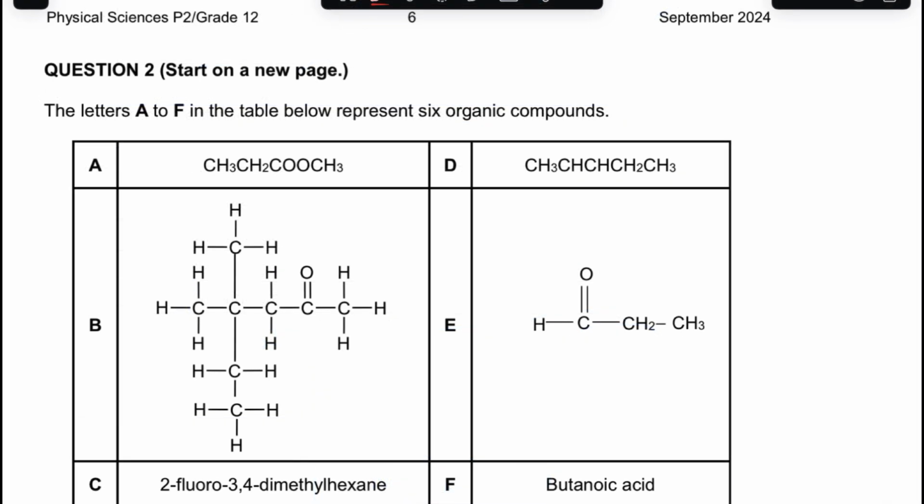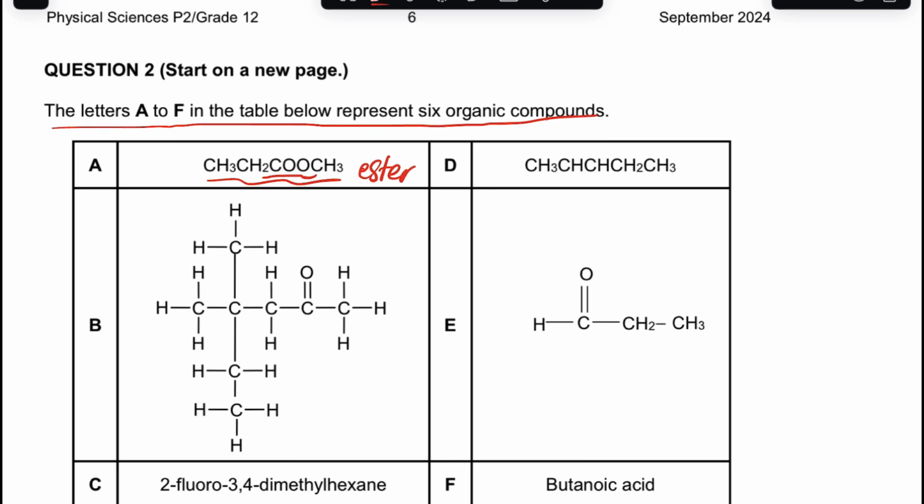Let's look at question 2. Question 2 is a nomenclature question. It says a letter A to F in the table below represents 6 organic compounds. It's very important to understand what these organic compounds are, looking at them before you answer the question. The compound A, if you look at it, has a COO. That means it's an ester.